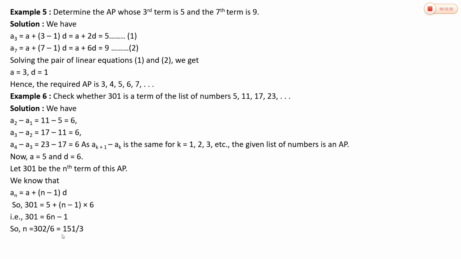You will get the value of n as 151 by 3. Now, n means number of terms. The number of terms cannot be a fraction, right? But n should be a positive integer. Here you got the value of n as a fraction, which is not a positive integer. So 301 is not a term of the given list of numbers. Your conclusion is that the number 301 will not come in this list of numbers.